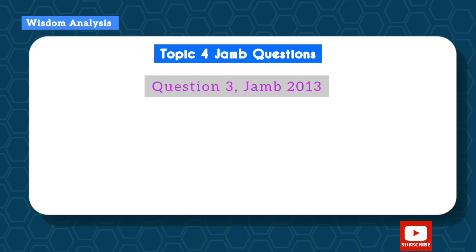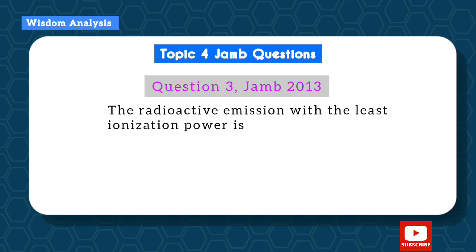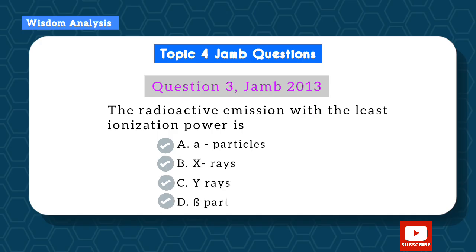Question 3 is from JAMB 2013. The radioactive emission with the least ionization power: A, alpha particle, B, X-rays, C, gamma rays, and D, beta particles. We all know this is gamma rays. So the answer is gamma rays.